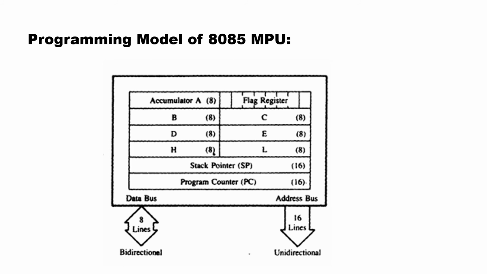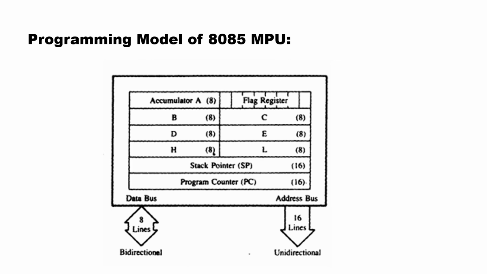Regarding this programming model, that is the registers, the same diagram I have shown you in the concept of registers. We have the accumulator, flag register, B register, C, D, E, H, L, stack pointer and program counter, as well as our buses. The question can be asked as: draw and explain the programming model of the 8085 MPU, or draw the diagram of CPU registers of Intel 8085 and write down the function of each register. When this type of question is asked, we only explain the registers in 2 to 3 words. These are the main key points you are going to explain.